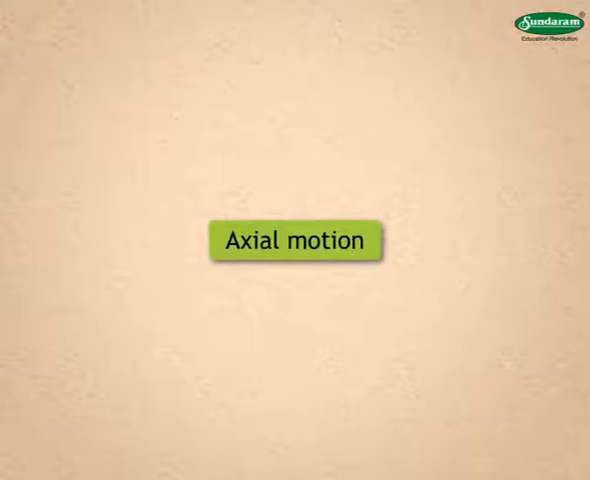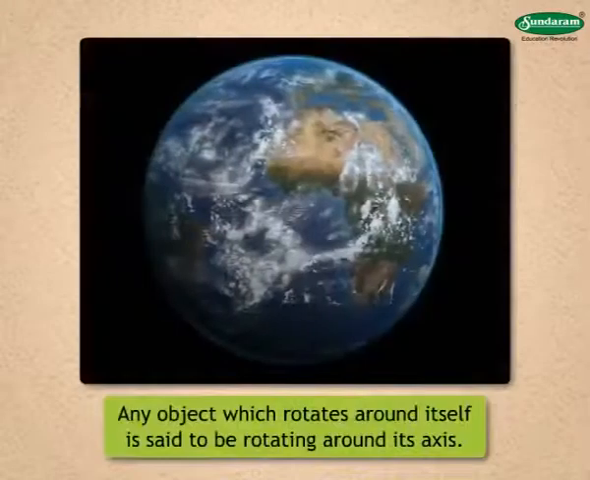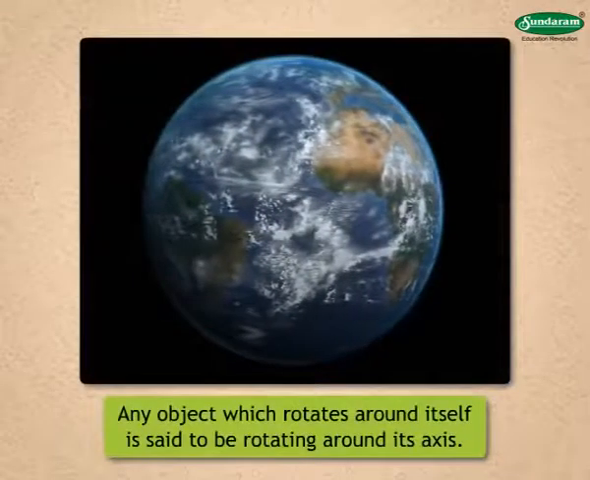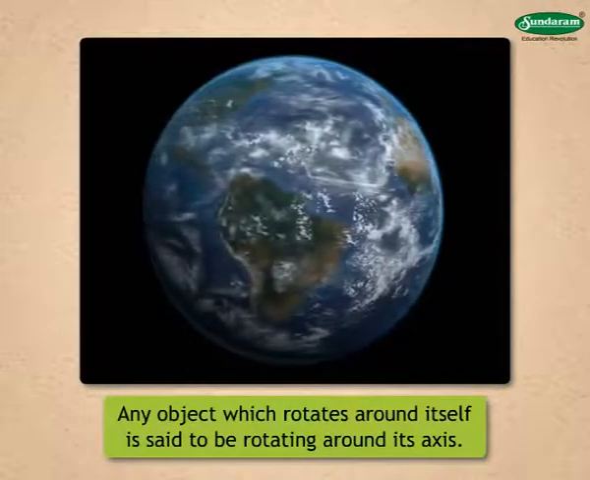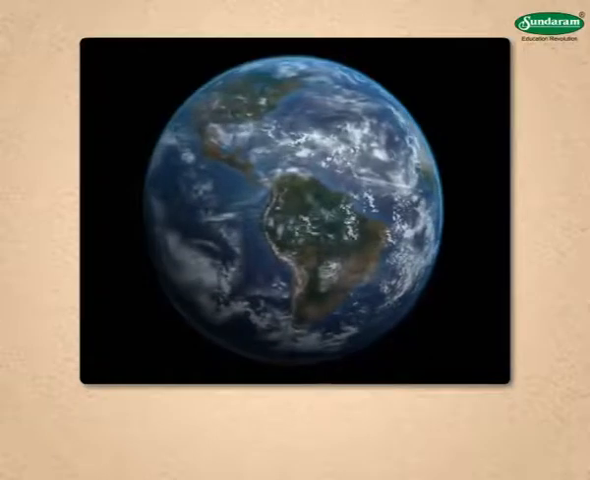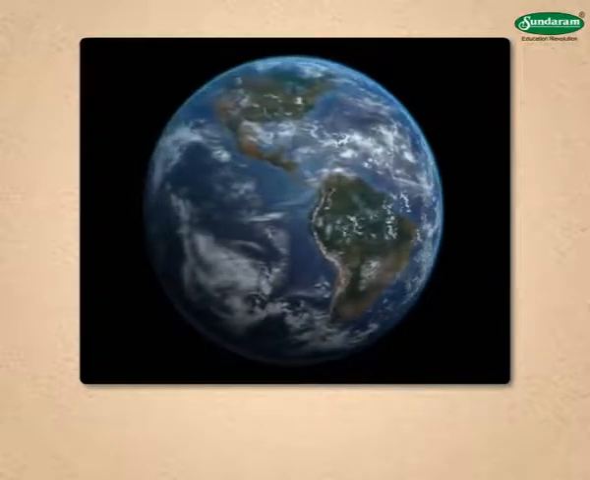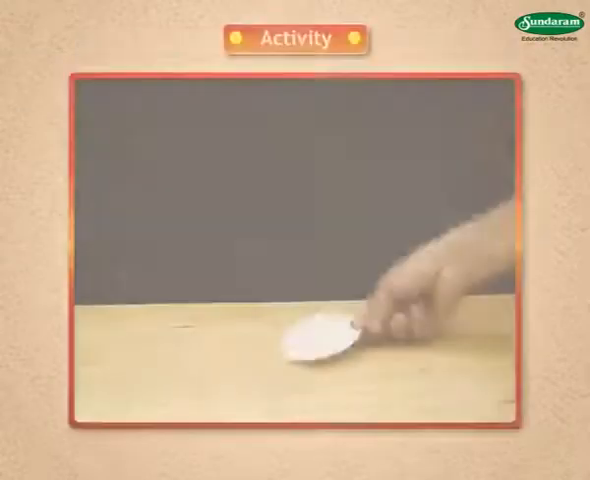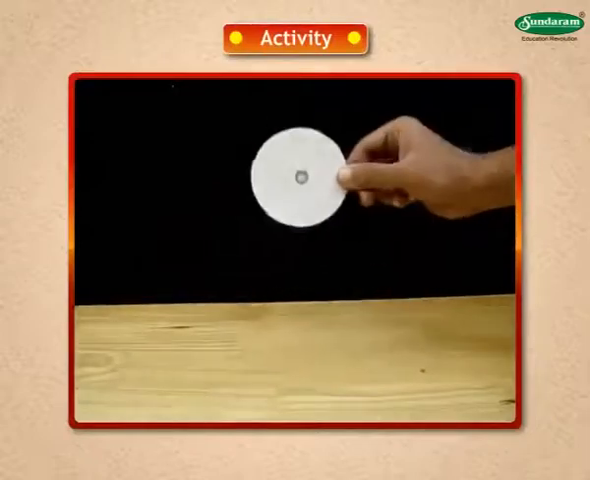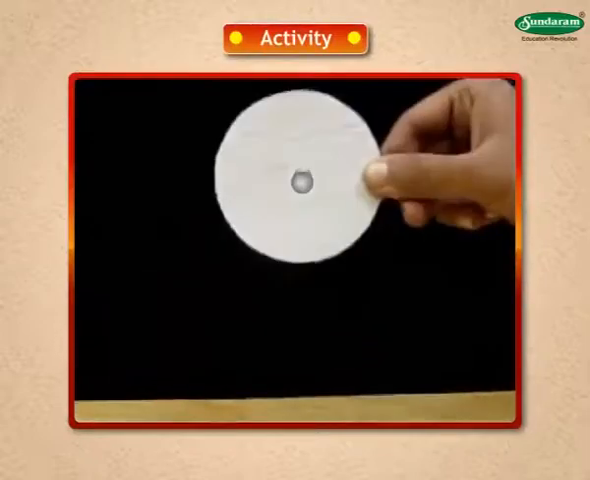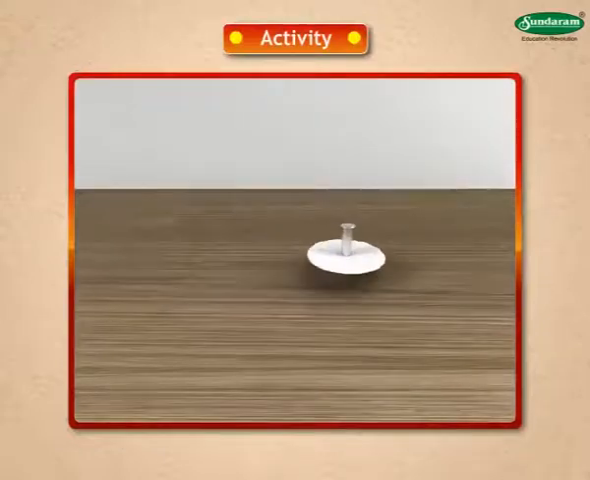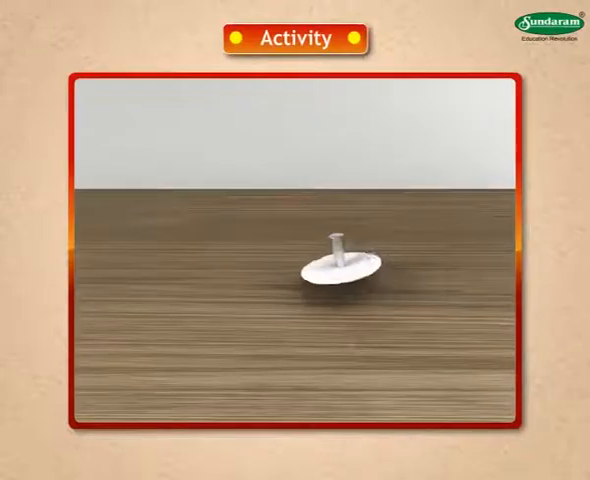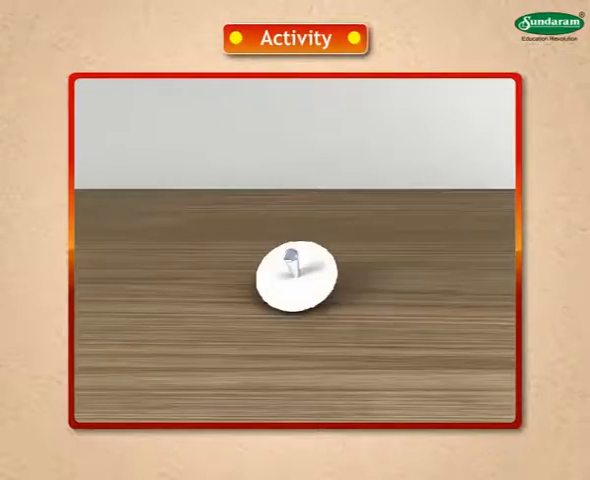Axial motion. Any object which rotates around itself is said to be rotating around its axis. Actually, the axis forms due to the rotation. Take a thin flat wheel and insert a spike through its center. Spin the wheel by turning the spike. The wheel starts spinning with the spike as its axis.